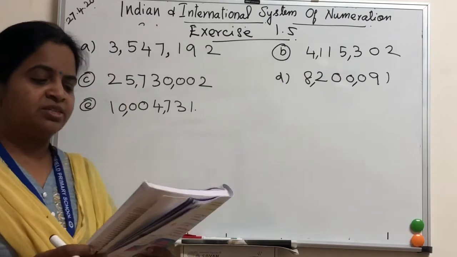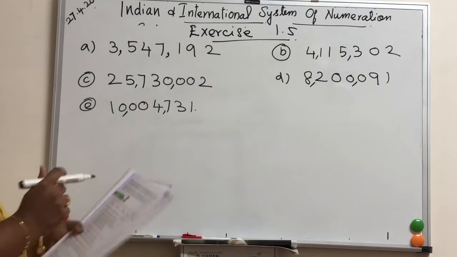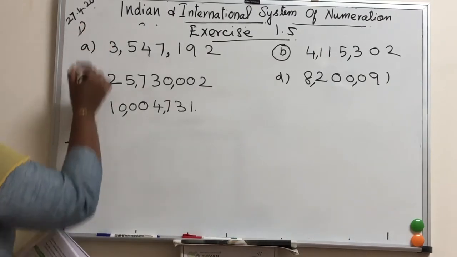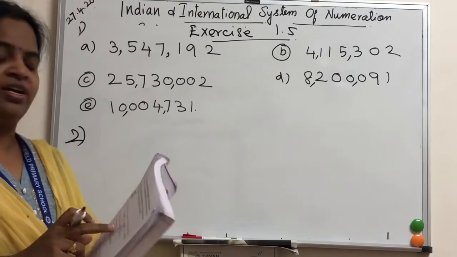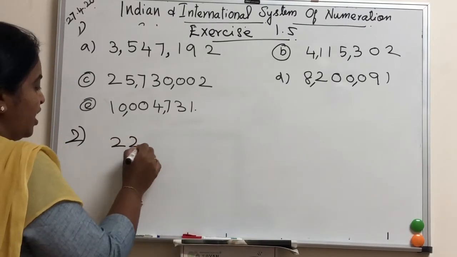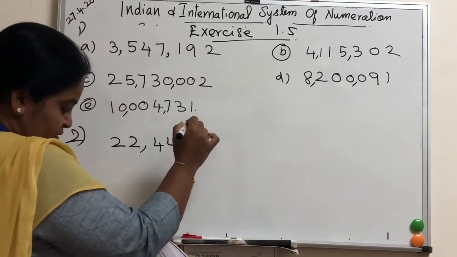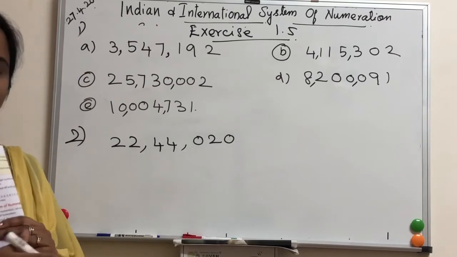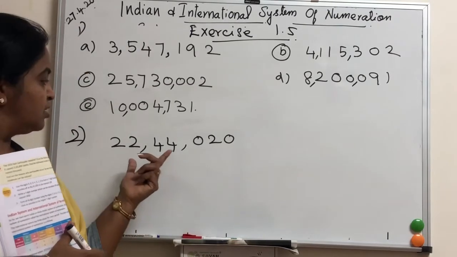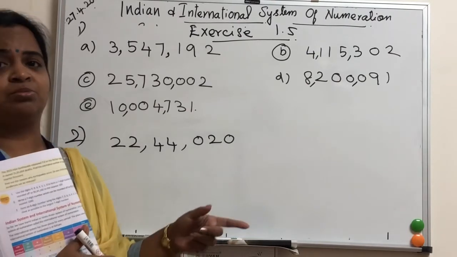Write the following numbers in the international system of numeration. See, second sum. This is first sum. Second sum. 22 lakh 44,020. So this is the Indian system of numeration. We are going to write this in the international system of numeration.